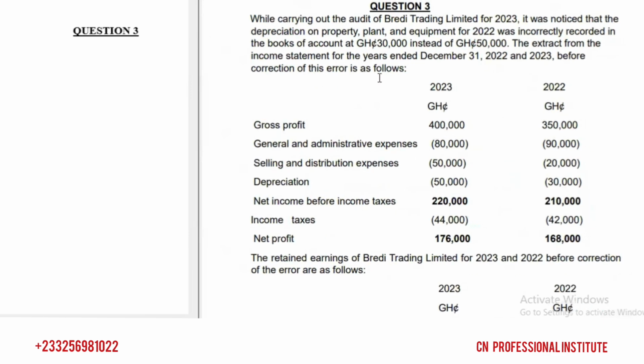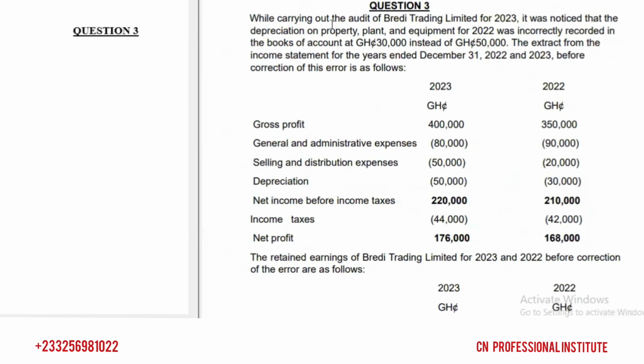Question 3 says, while carrying out the audit of Brady Trading Limited for 2023, it was noticed that the depreciation on property, plant, and equipment for 2022 was incorrectly recorded in the books of account at 30,000 instead of 50,000 cedis.